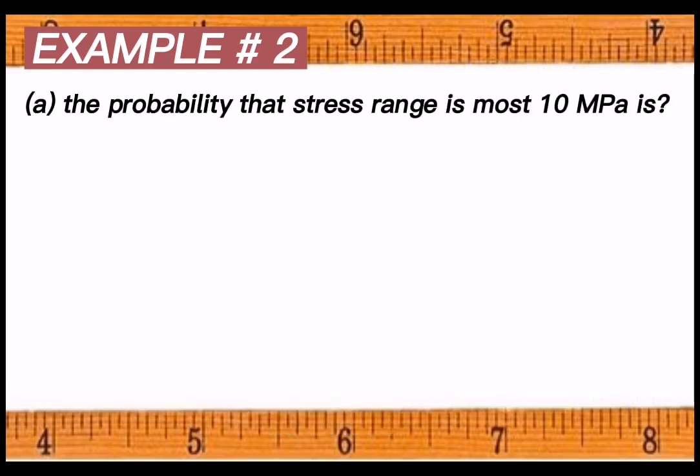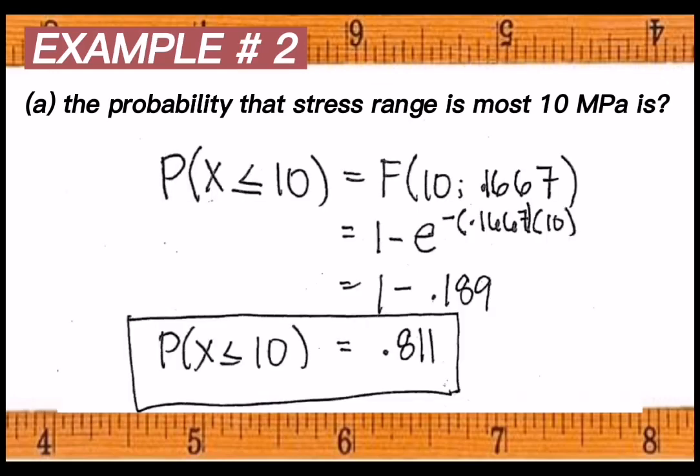So first, let's have the solution for our first question. For our solution, the probability of x less than or equal to 10. So our x will be 10 and our lambda is equal to 0.1667. So this will be equal to 1 minus exponential of negative 0.1667 times 10. So this will be 1 minus 0.189, and the final result will be 0.811.